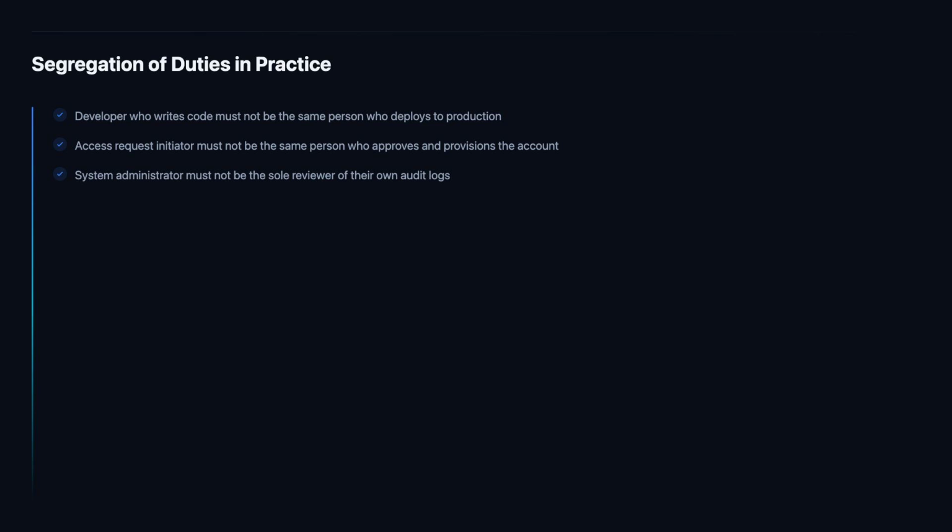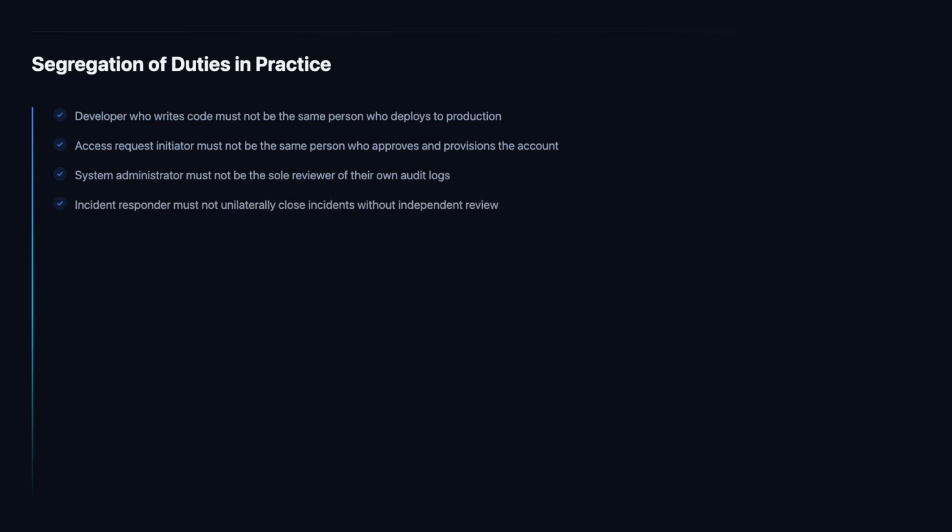System administrators who manage audit logs present a classic segregation challenge. If the same administrator who makes changes to a system is also responsible for reviewing the logs of that system, they have the ability to cover their tracks, whether through negligence or intent. Organizations address this by routing audit logs to a separate, independently managed SIEM platform, assigning log review to a different team, or implementing technical controls that prevent log modification after the fact.